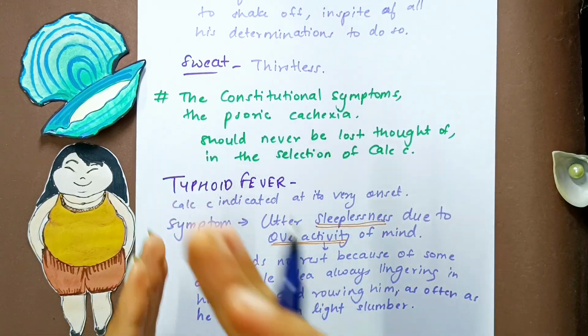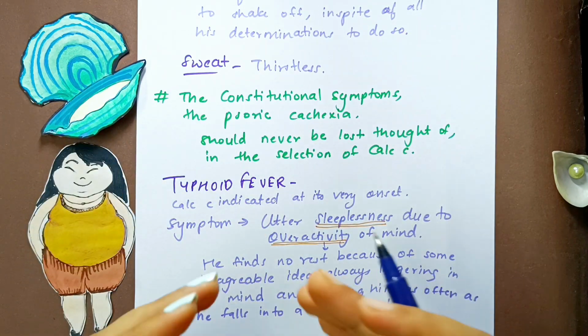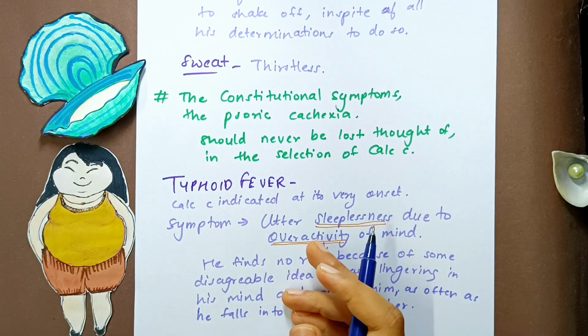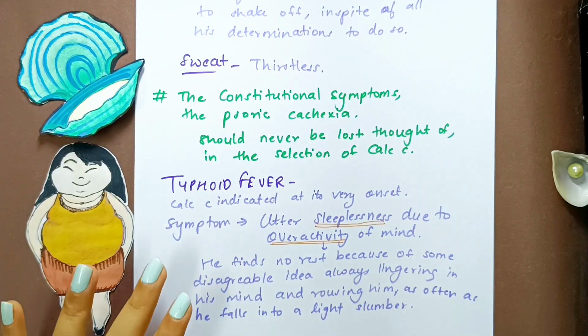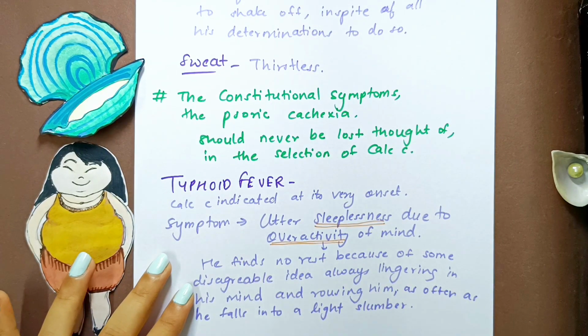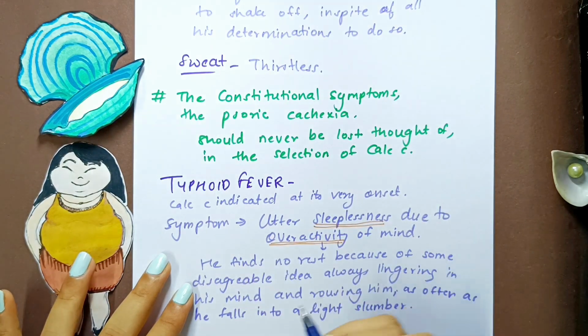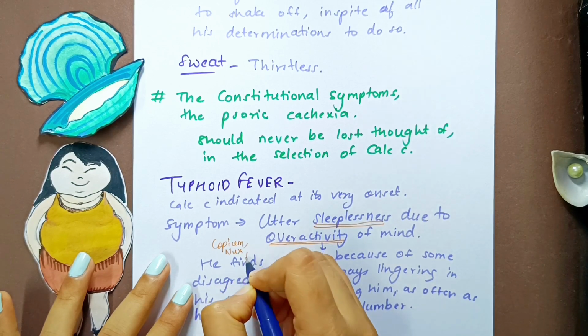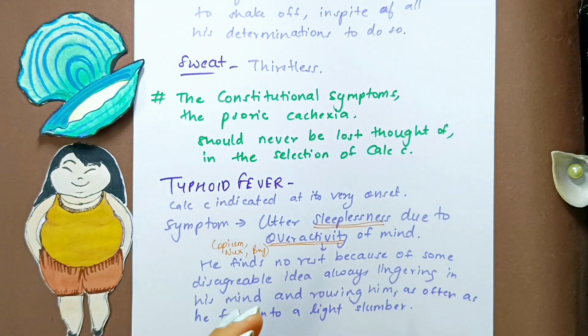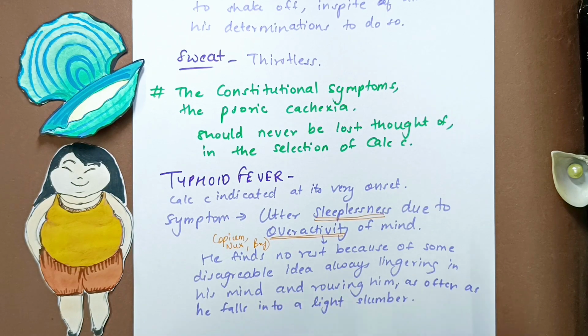There can be complete blankness, complete confusion, and there can also be overactivity. We also mentioned the other remedies that are present with overactivity of mind. The other remedies were opium, right? We talked about opium, nux, we also talked about bryonia. All these remedies also have overactivity of mind. Now in this patient, the sleeplessness is due to overactivity of mind, and he finds no rest because of some disagreeable idea. He has some disagreeable idea in his mind.